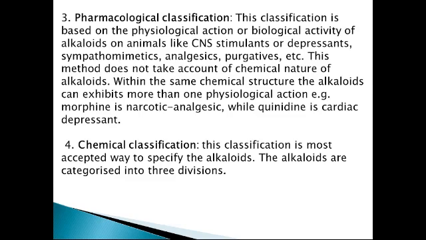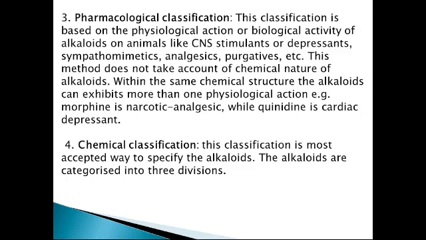This method does not take into account the chemical nature of that compound. Only the therapeutic use or pharmacological action which is produced by the alkaloid is considered in case of pharmacological classification of alkaloid.